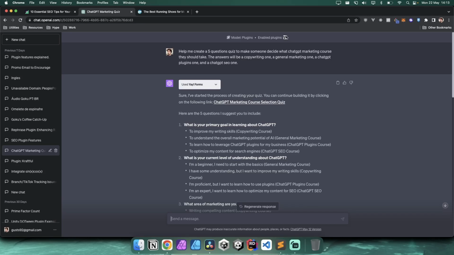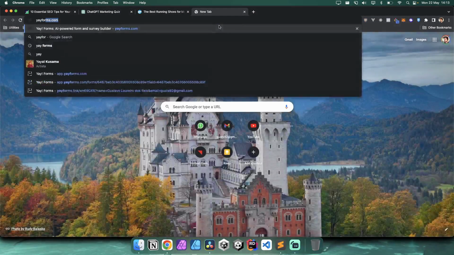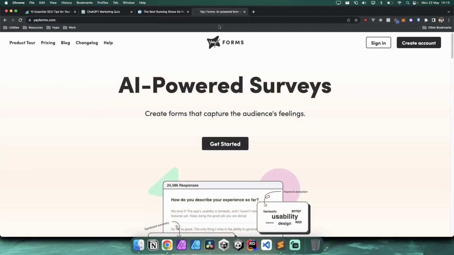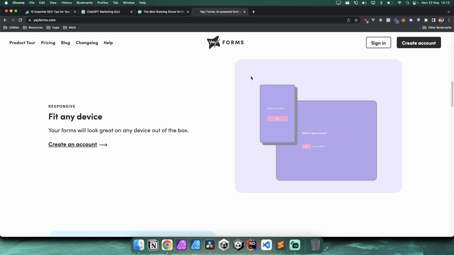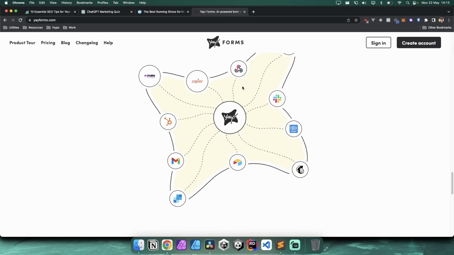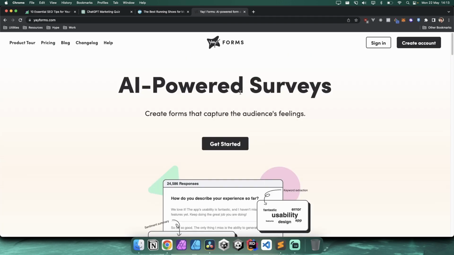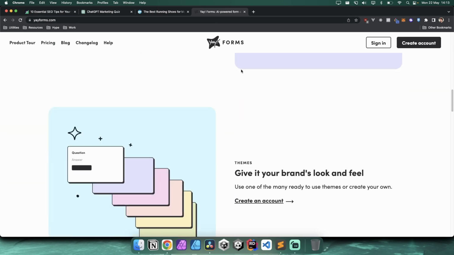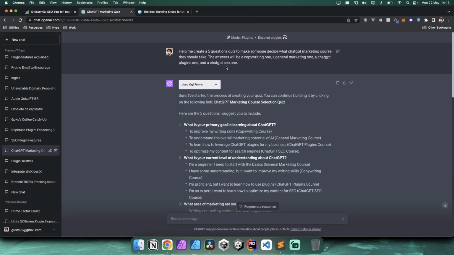Hey everyone, so now we're going to talk about one of my favorite plugins, that is EA Forms. And by the way, their website is also very nice. EA Forms is very 2023 oriented. You can check it by their design and their choice of features, prioritizing AI and branding and simplicity, but I digress. What they do here is something that I love and that facilitates a lot of your marketing efforts, that is generating quizzes very easily.